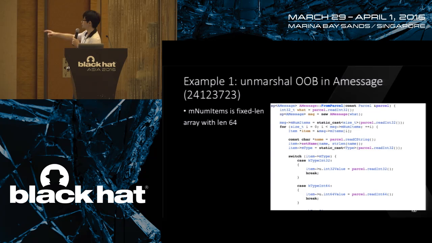We can see there is a type called AMessage. The AMessage is a complex data type that implements its own marshalling or parcelization function. A Parcel is provided to the AMessage, and then it will parse the Parcel, retrieve the content from it, and construct itself. However, there is an out-of-bound access and out-of-bound write here, because we can see that mNumItems is determined by the incoming